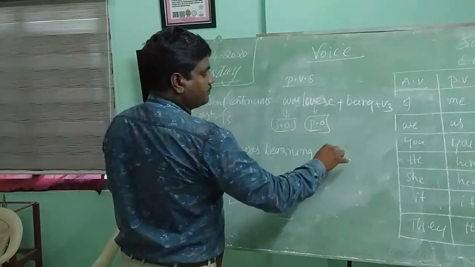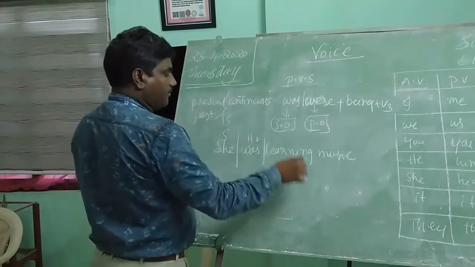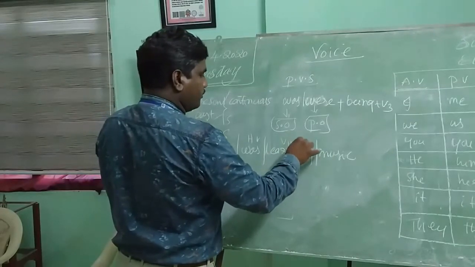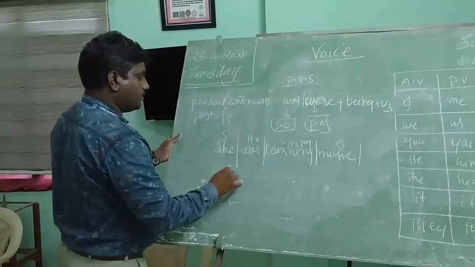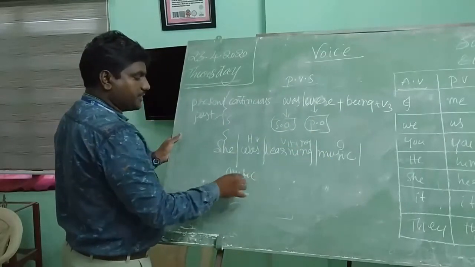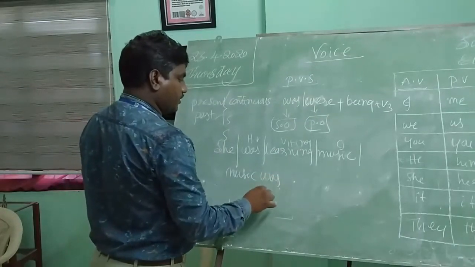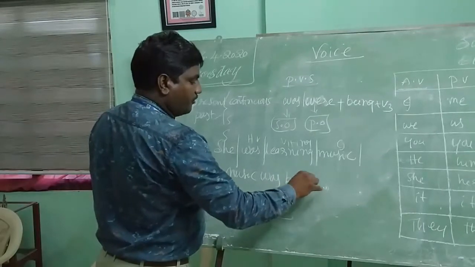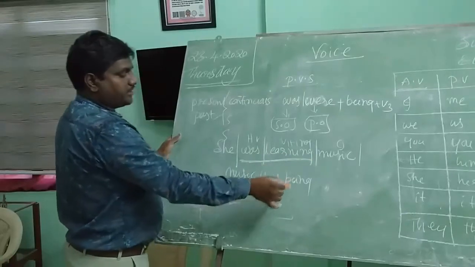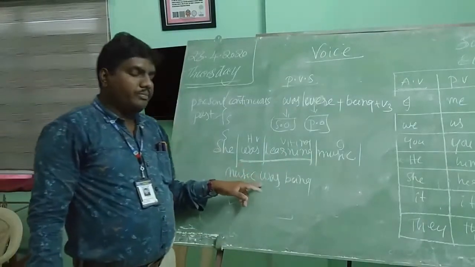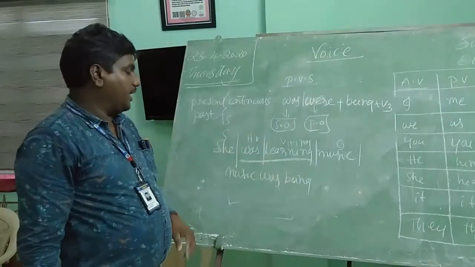She was learning music. She is the subject, was the helping verb, learning is V1 plus ing, and music is the object. Rule number 1: object changes into subject. Is music singular or plural? Singular. What shall we write? Was. Music was being. Why should we write being here? Because was learning is a continuous tense. Previously I told you being should be written after the helping verb in all continuous tenses in passive voice.